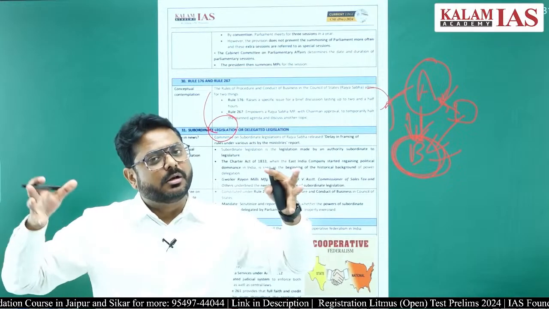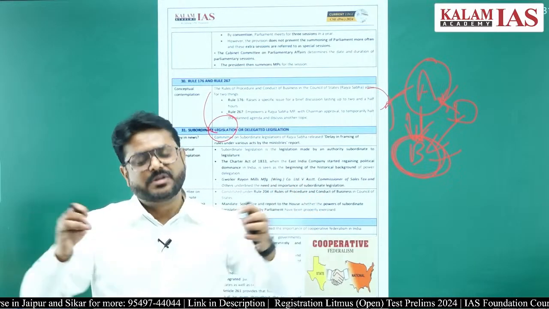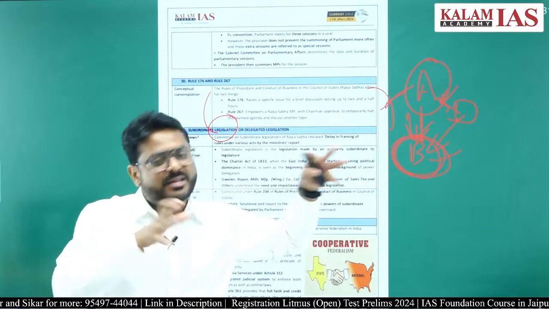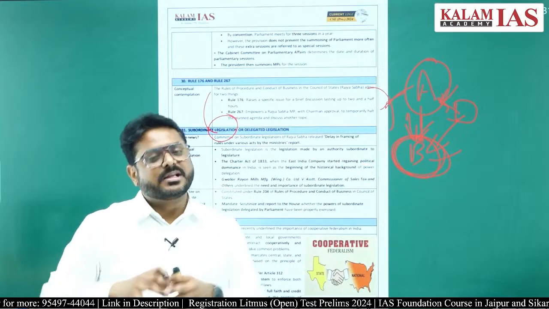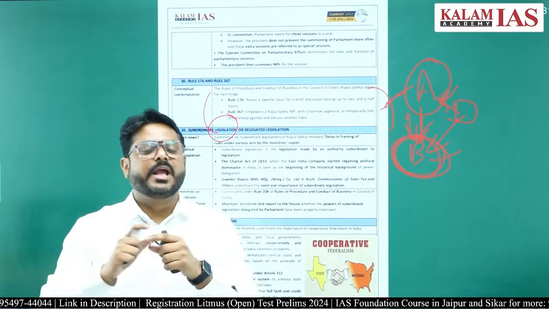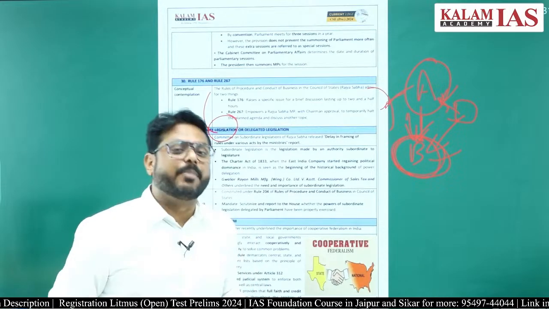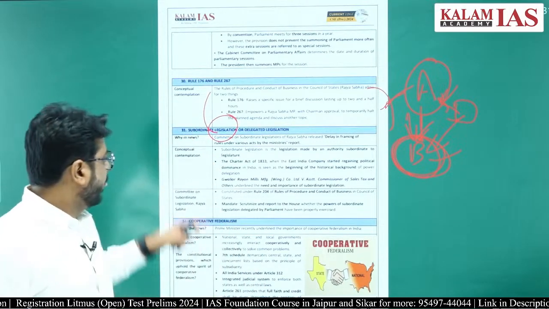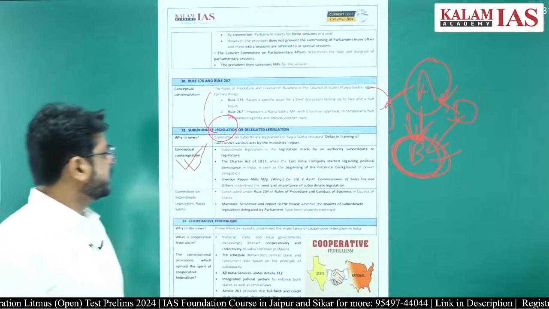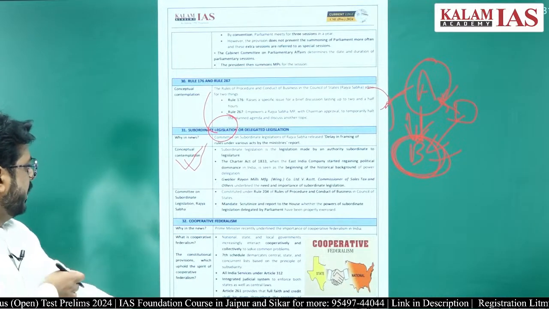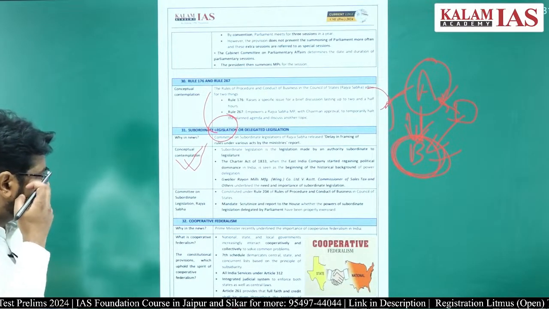So overall law will be made, means overall act will be made by the legislature, but executives will make the exhaustive list of rules and regulations on the basis of which that act will be implemented, right? That is what? That is subordinate legislation. I hope that is clear to you.